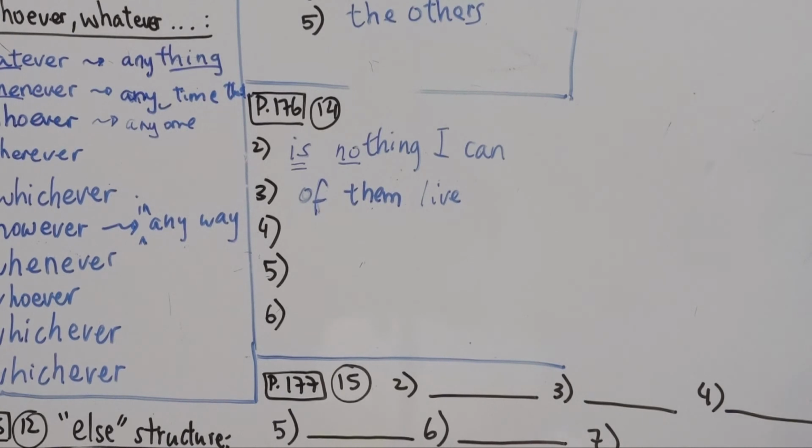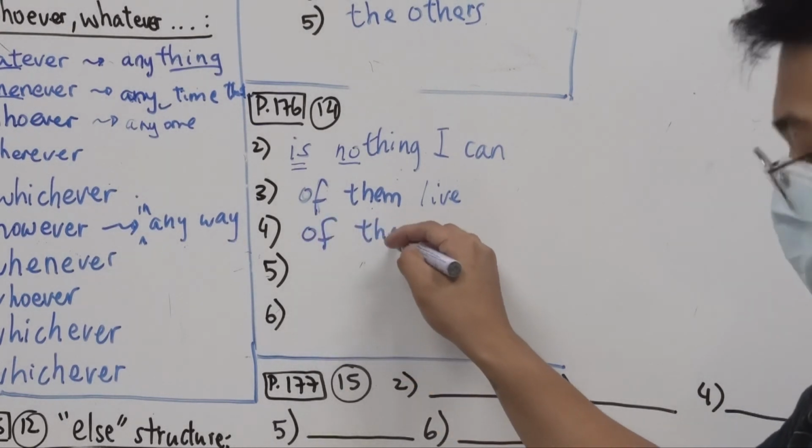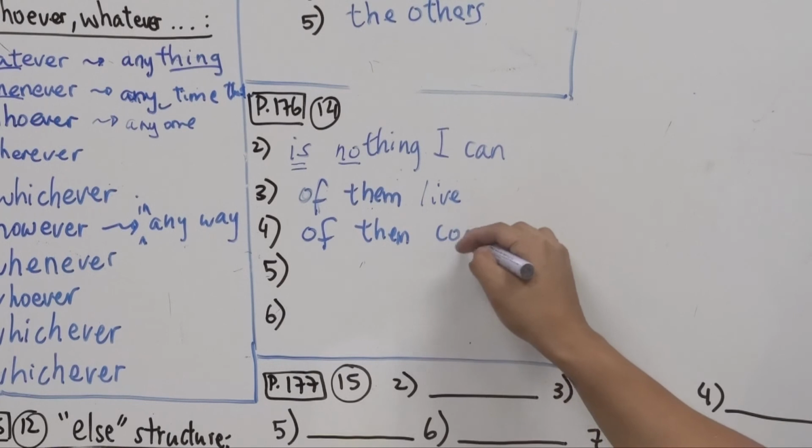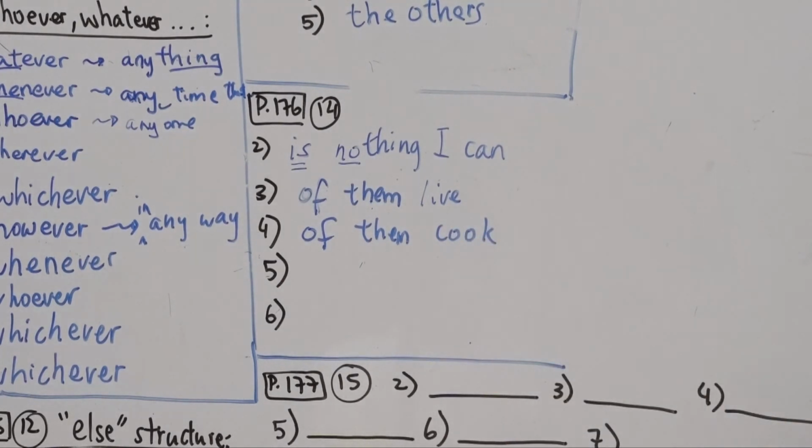Okay, let's move on. Number 4: Pete, Robert, Bill, right? We have 3 people. Pete, Robert, and Bill cook delicious meal. So we have all, right? All of them, again the same. All of them cook, right? Because they cook. Not they cooks. All of them cook delicious meal.